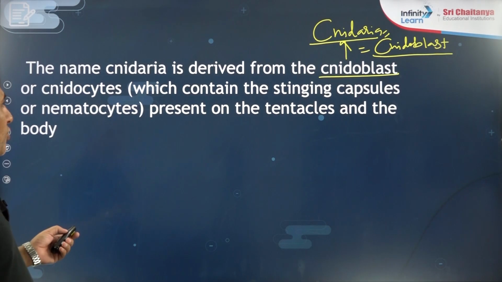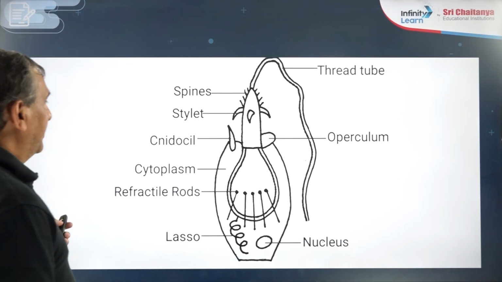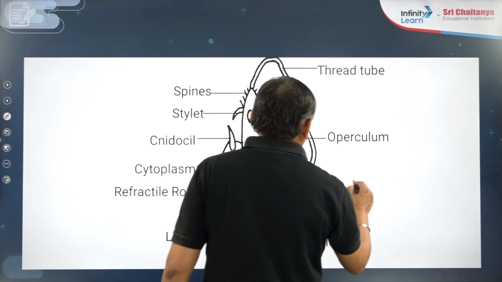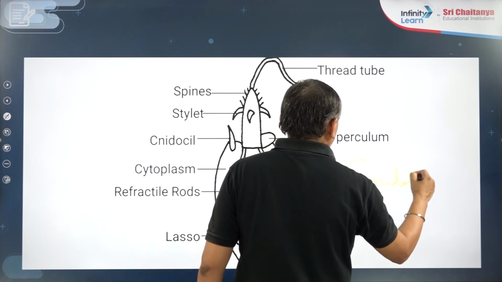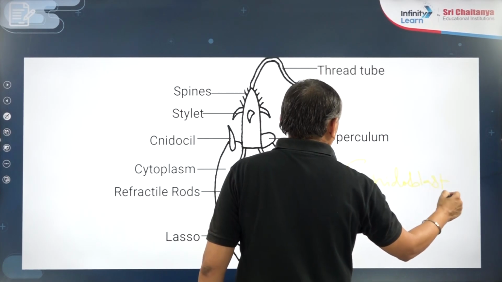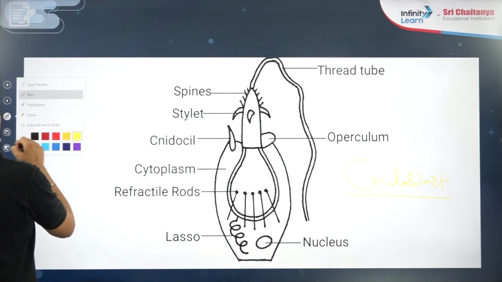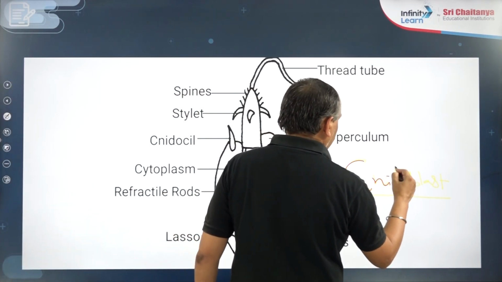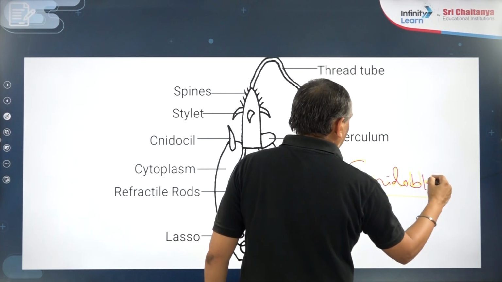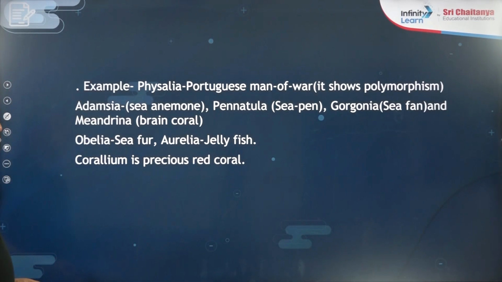Cnidaria, they are very important cells which are present in Coelenterata. If you see, this is the structure of one cnidoblast. Cnidoblasts are the cells which are present in Coelenterata, and they are performing many functions.